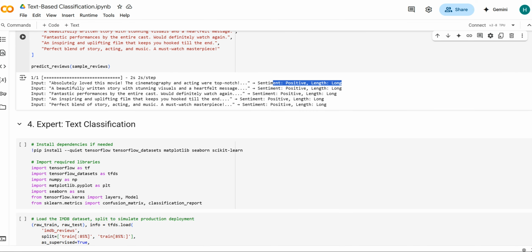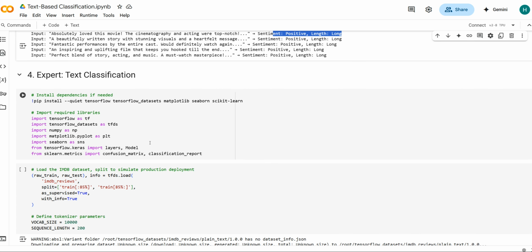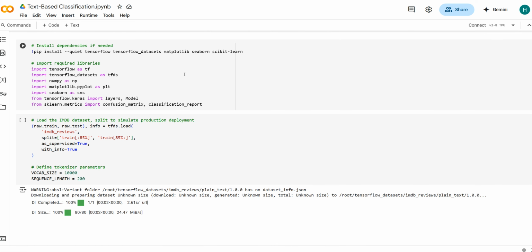So next, moving on to text classification using custom LSTM and metadata input. So we're going to load the dataset. We're going to use 85% for training and 15% for testing.